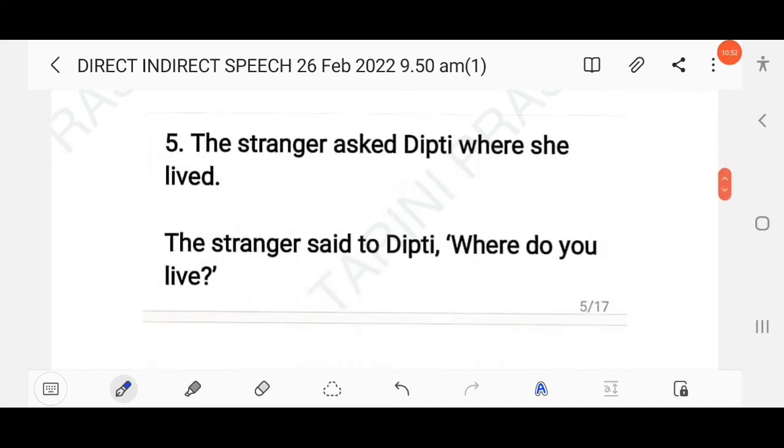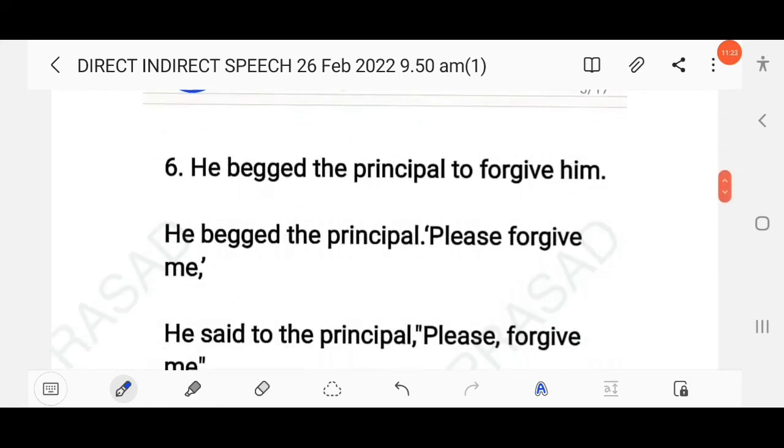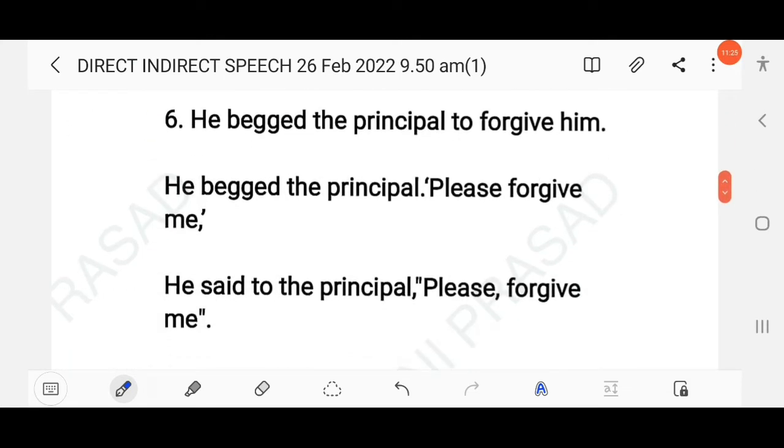Then next question here: the stranger asked Dipti where she lived. So you know this is a WH question, right? Here the reporting verb is in the simple past tense. So here you will also use simple past: the stranger said to Dipti, comma, where do you live? That means in the indirect speech the simple past tense is used, so in the direct speech you have to use simple present. So here, do you live? The stranger said to Dipti, where do you live? Right?